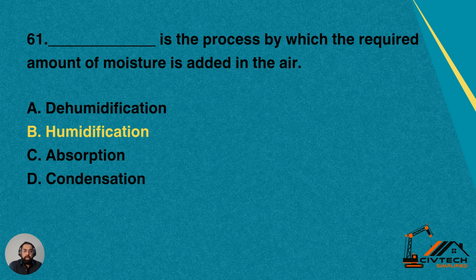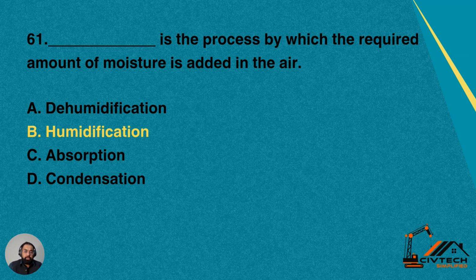Question 61. Dash is the process by which the required amount of moisture is added in the air. So, what is that process in which the town planners or the engineers add moisture inside the building? Of course, if you add the moisture, that is humidity. If you decrease the moisture, that is dehumidification.